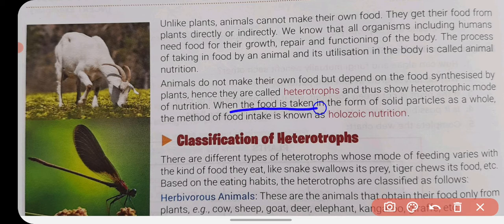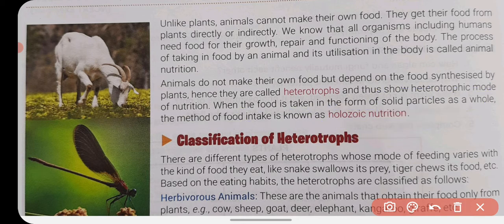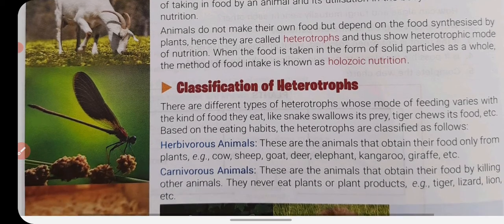When the food is taken in the form of solid particles as a whole, the method of food intake is known as holozoic nutrition. When the animals take the food as a solid particle in a complete whole form, this method is known as holozoic nutrition. So we all, animals and humans, follow the holozoic mode of nutrition.